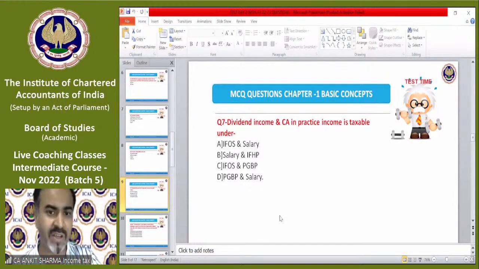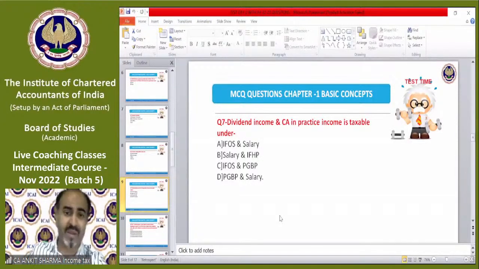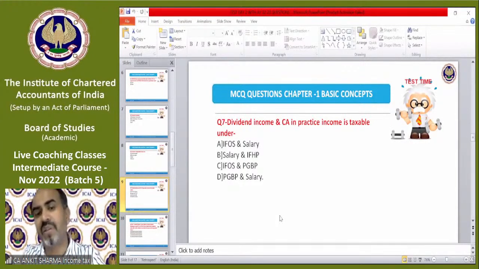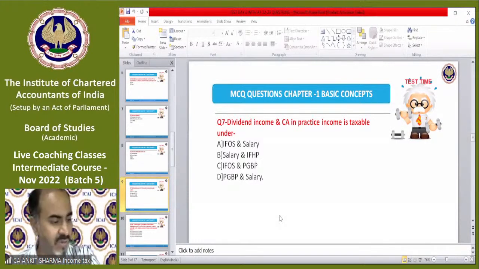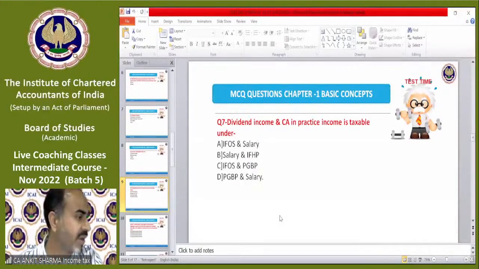Question number 7, the correct answer is C. Dividend falls in income from other sources, as we have discussed. And CA in practice income falls in the business category, that is profits and gains of business and profession. The correct answer to question number 7 is C. Very well done, Matanjali. Pooja is saying D, wrong. Garbit was saying C, correct. Shreyansh was saying C, very correct. Riya Doshi was saying C, very nice. Rekha was C, correct. Rajiv Das was C, correct. Maurya was A, wrong. Manika was saying C. Akashni was C, correct. Okay, well done.